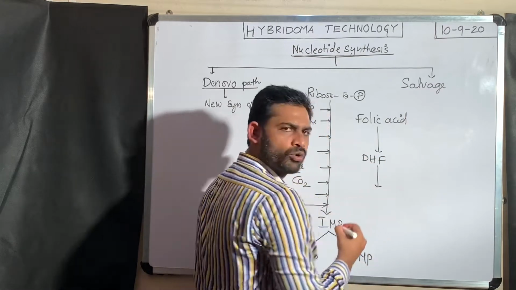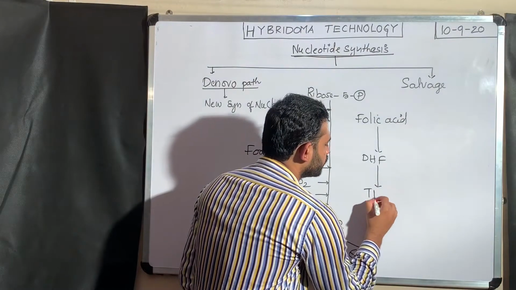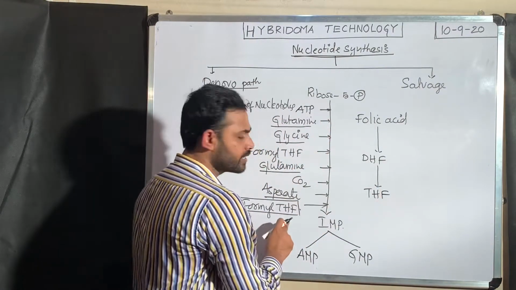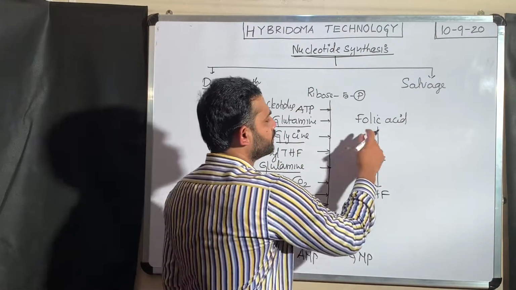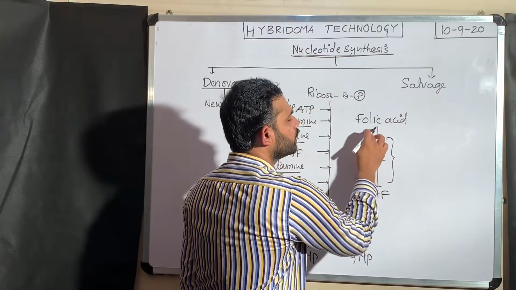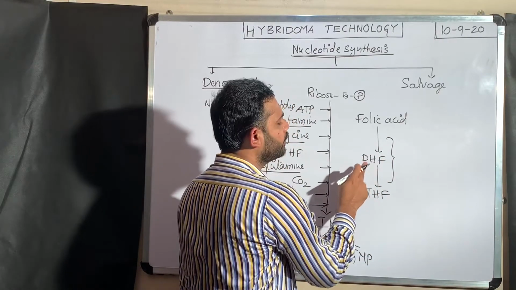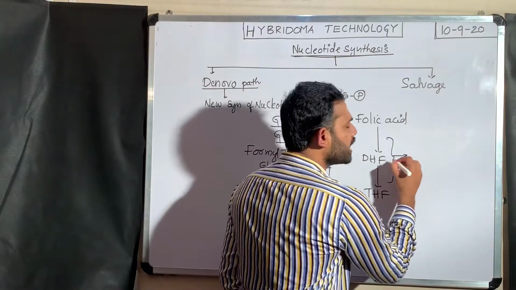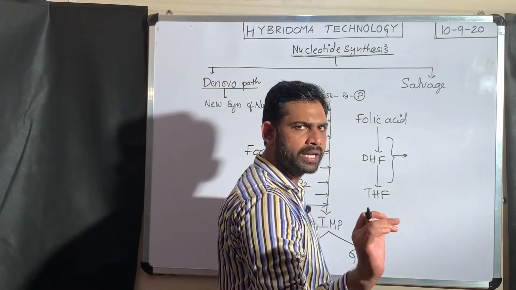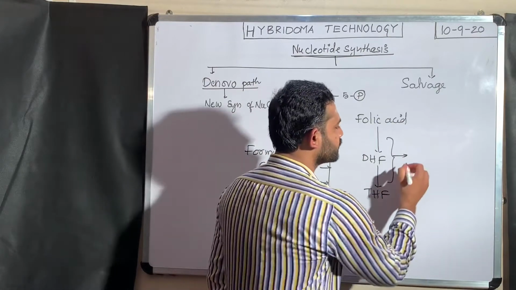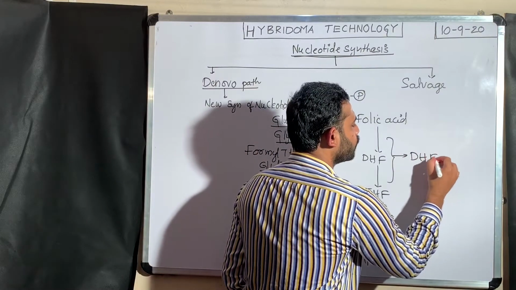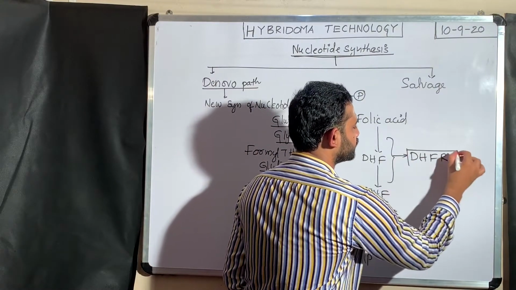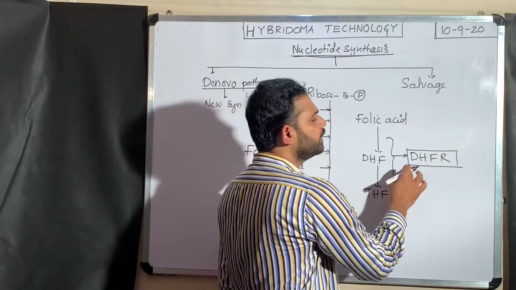This again undergoes reduction, it converts into tetrahydrofolate. See, tetrahydrofolate. This conversion, folic acid to dihydrofolate, dihydrofolate to tetrahydrofolate, the reaction is mediated by a very important enzyme that we need to remember, dihydrofolate reductase. This is famously called DHFR.